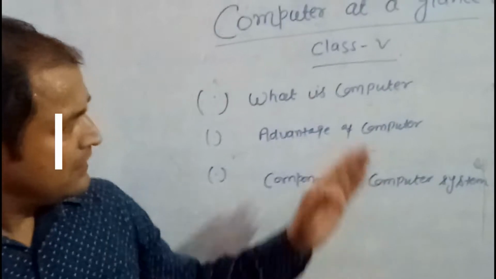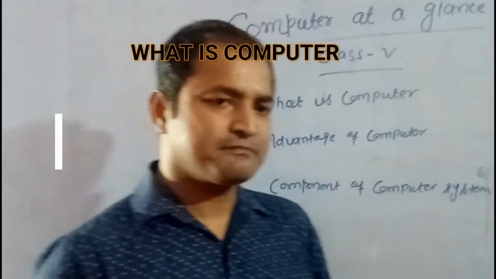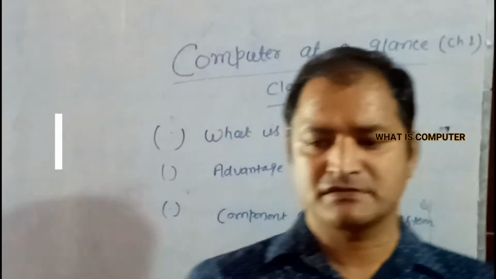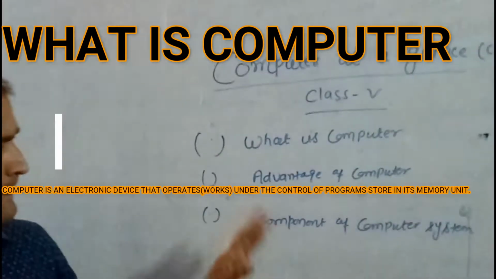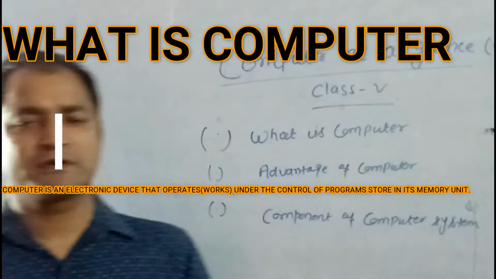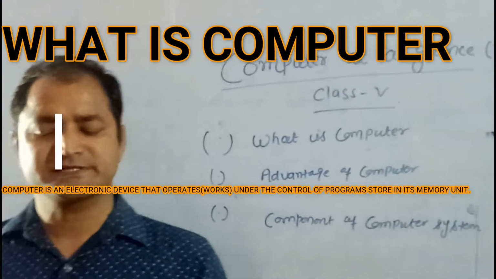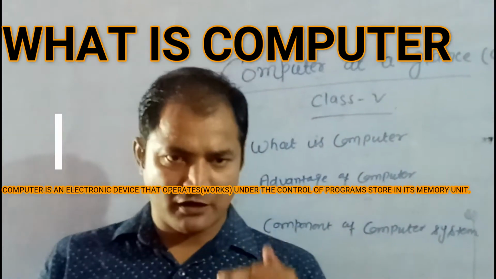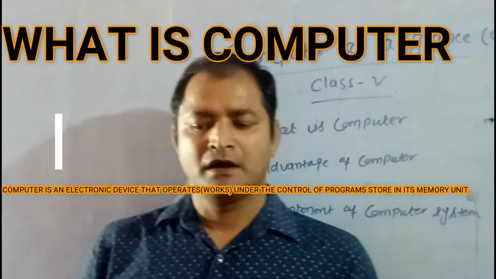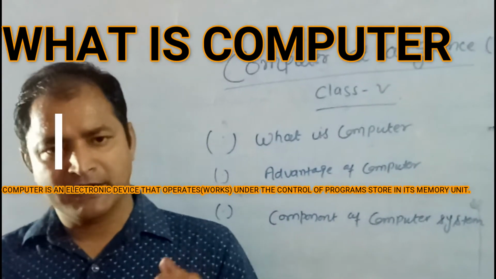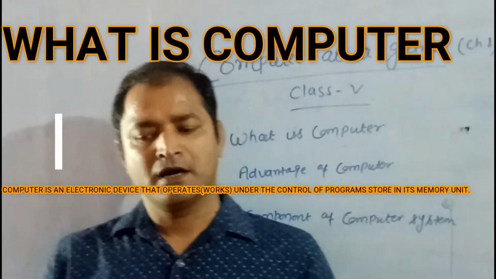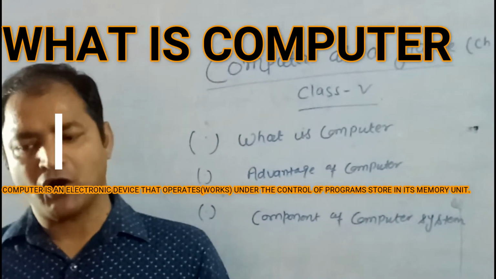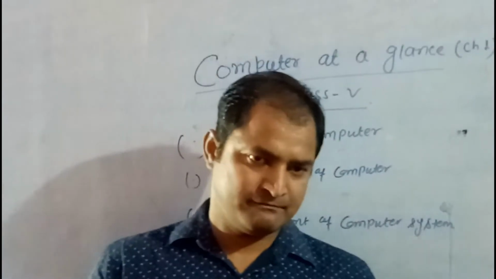I discuss what is computer. Everybody studied this in previous classes in class 4. Again I repeat, what is computer. First of all, computer is an electronic device that operates under the control of programs stored in its own memory unit.